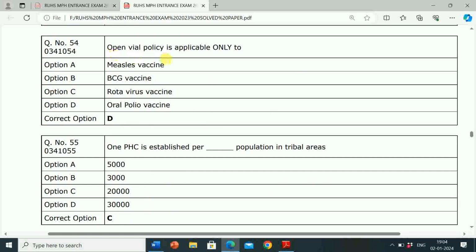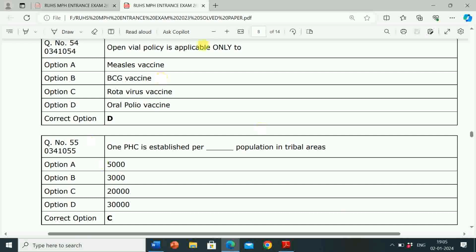Next question is, open vial policy is applicable only to? Option A, measles vaccine. Option B, BCG vaccine, full form of BCG is Bacillus Calmette-Guerin. Option C, rotavirus vaccine. Option D, oral polio vaccine. So correct answer is option D, oral polio vaccine. So open vial policy is applicable only to oral polio vaccine.